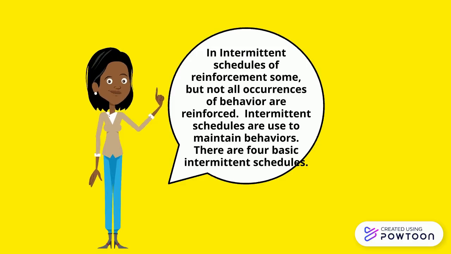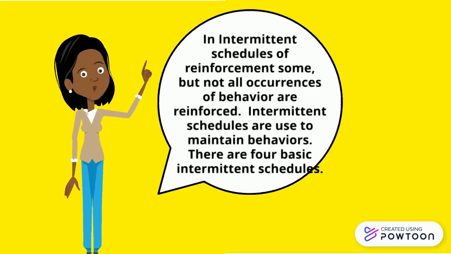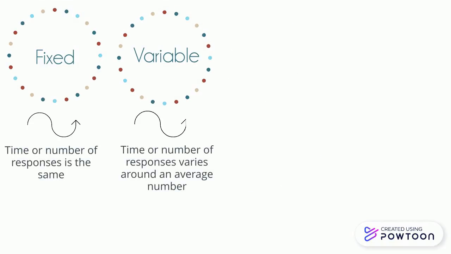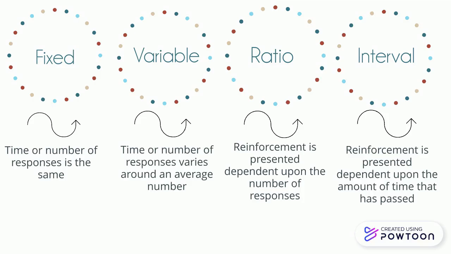Intermittent schedules are used to maintain behaviors, and there are 4 basic intermittent schedules. With fixed schedules, the time or number of responses is the same. With variable schedules, the time or number of responses vary around an average number. With ratio schedules, reinforcement is presented dependent upon the number of responses, and with interval schedules, reinforcement is presented dependent upon the amount of time that has passed.